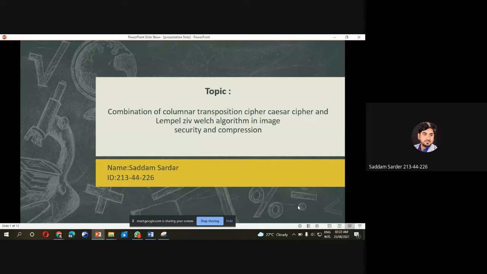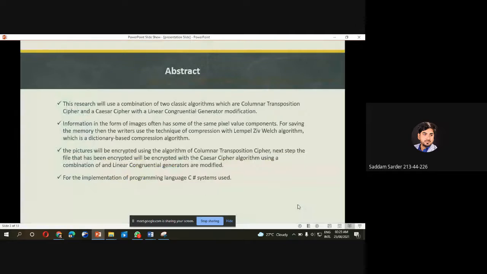My ID is 213442226. My presentation topic is the combination of columnar transposition cipher, Caesar cipher, and Lempel-Ziv's algorithm in image security and compression. Abstract. Here is the short summary of this research paper.